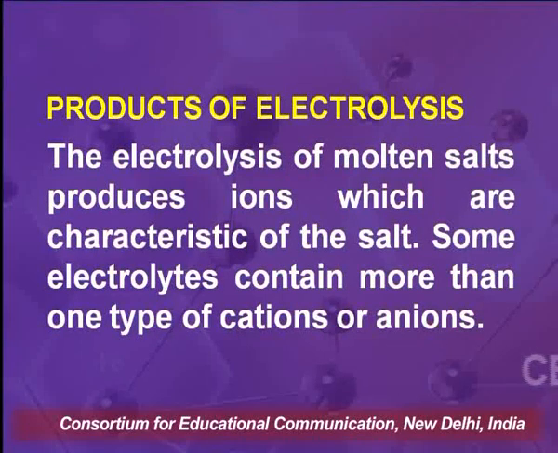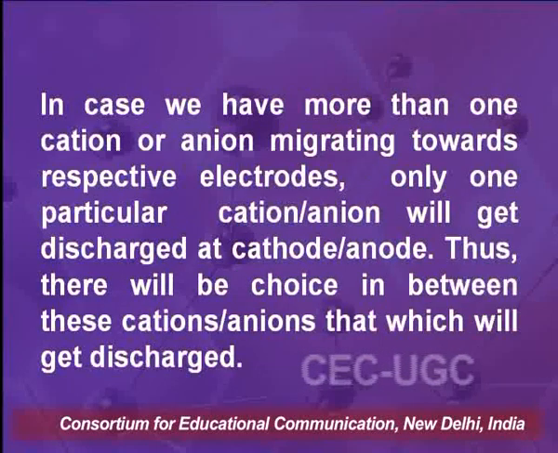Products of electrolysis. The electrolysis of molten salts produces ions which are characteristic of the salt. Some electrolytes contain more than one type of cations or anions.